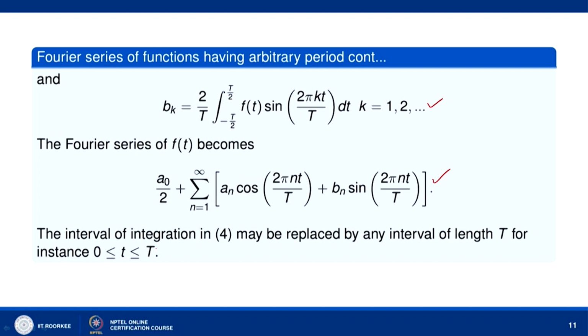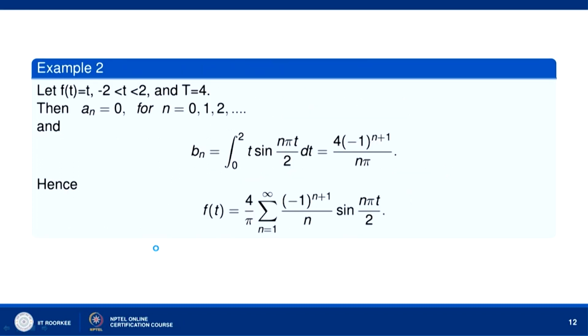Okay. Now, let us say for example, f(t) equal to t over the interval minus 2 to 2. So, this is your minus 1, let us say this is minus 2. So, we have this function over the interval minus 2 to 2. Okay. So, f(t) equal to t.